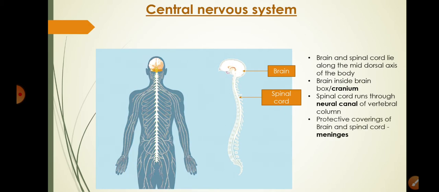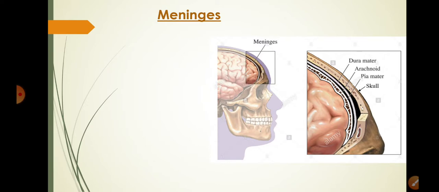Brain and spinal cord both are protected by coverings called as meninges. Now see in this diagram a part of skull and inside brain tissue is shown, and between the brain tissue and skull there is the covering called as meninges. It is made up of 3 layers. Outermost is dura mater, inside to it is arachnoid and innermost is pia mater.